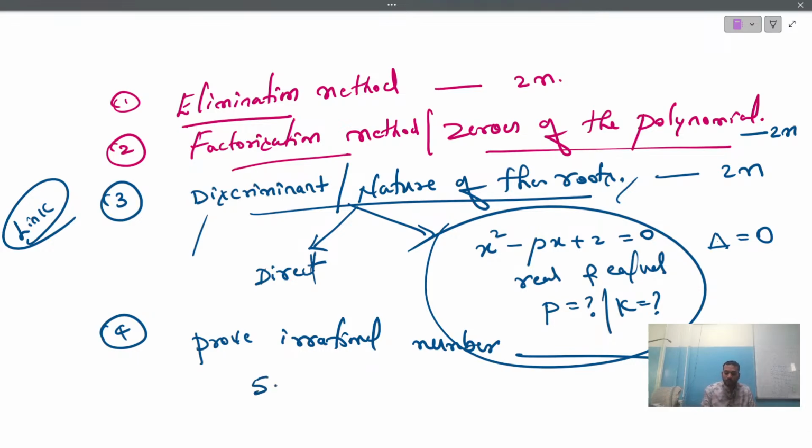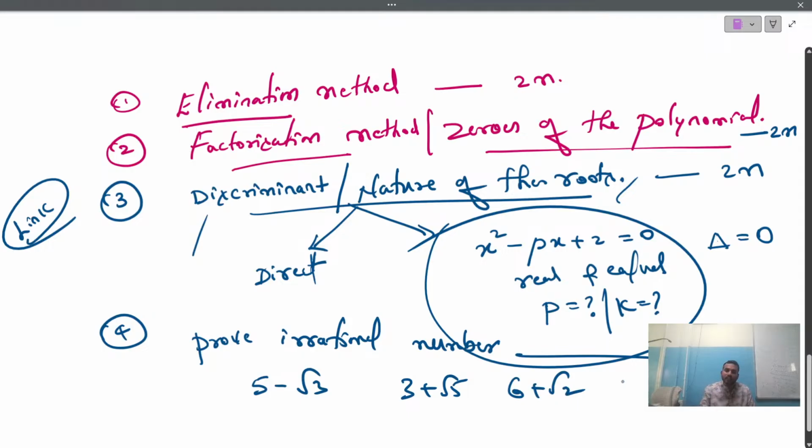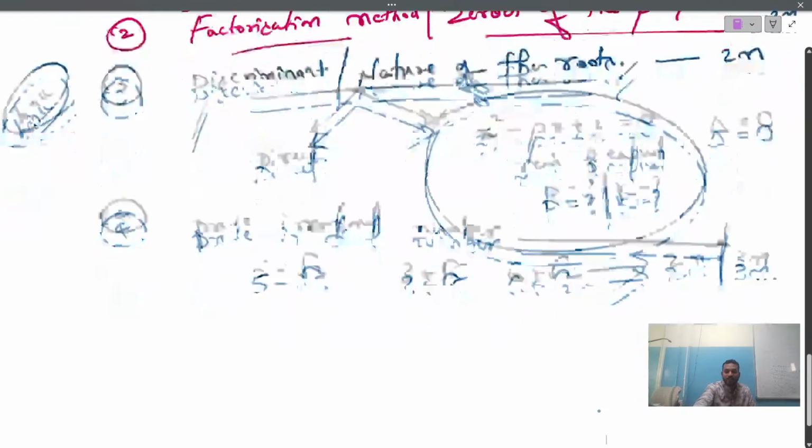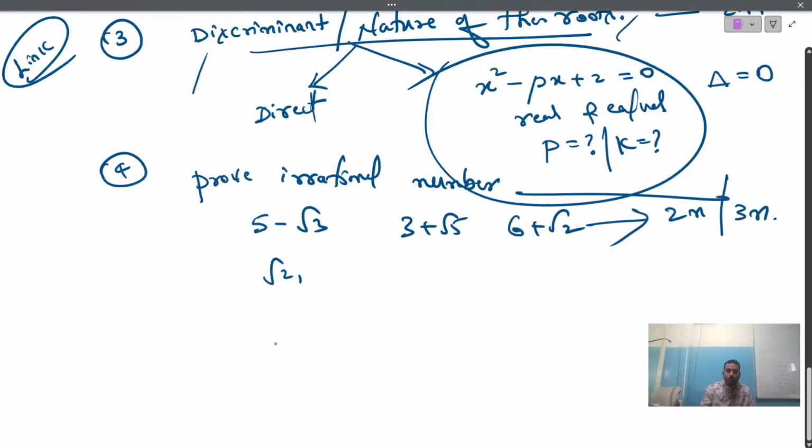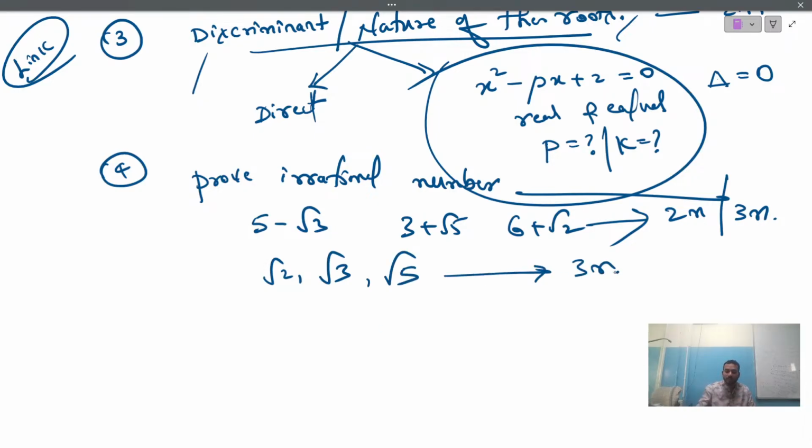In case they ask you to prove that 5 minus root 3 is irrational, prove that 3 plus root 5 is irrational, prove that 6 plus root 2 is irrational, these all carry 2 marks. In case they give you the question, prove that root 2 is irrational, prove that root 3 is irrational, prove that root 5 is irrational, then this question carries 3 marks. That's it, nothing else. So you need to prove an irrational number, where they can ask you the question for either 2 marks, if not for 3 marks.